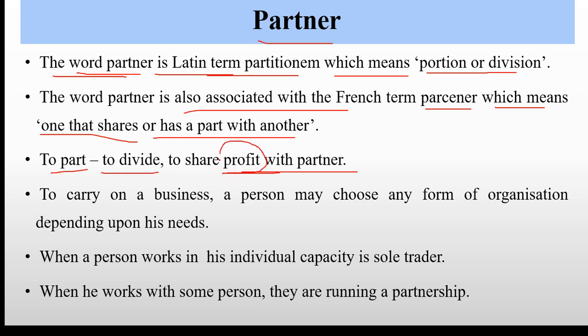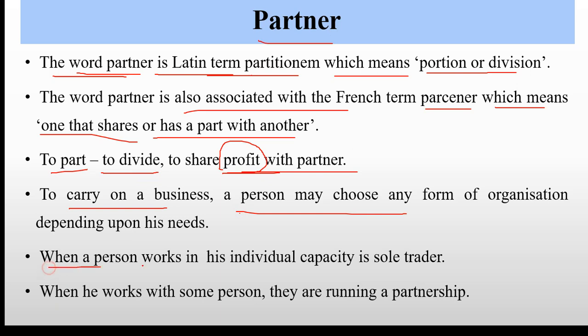So the profit which they earn in the business is to be divided and shared amongst all the partners. Now suppose, to carry on any business, a person has to choose one form of business organization. If a person wants to start a business, he or she has to select one type of organization as per their needs. So it can be individual, like sole proprietor or sole trader, or it can be partnership also.